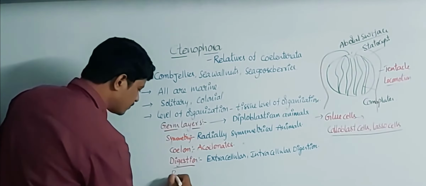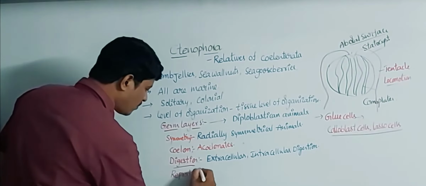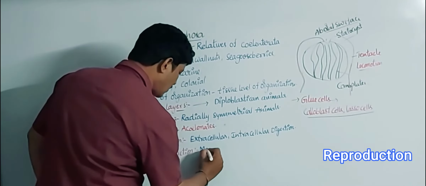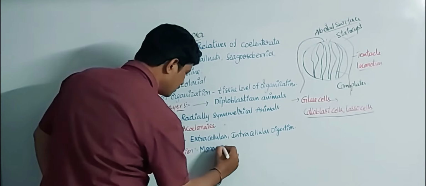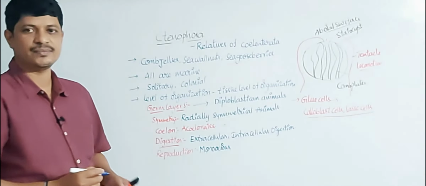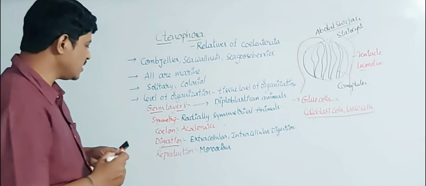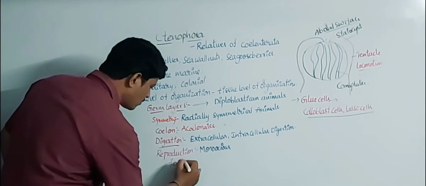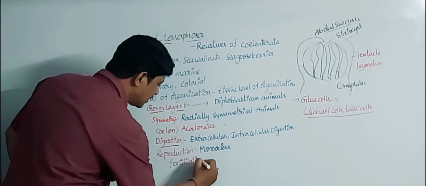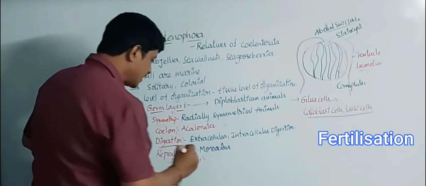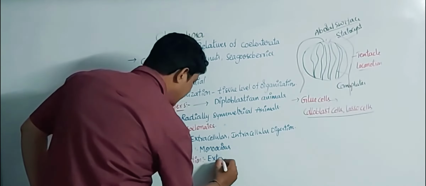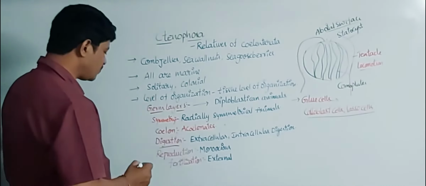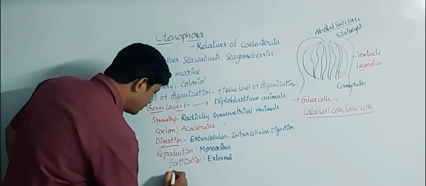Now coming to reproduction. All these animals are monoecious animals, and in these animals the process of fertilization is external fertilization. And coming to development.